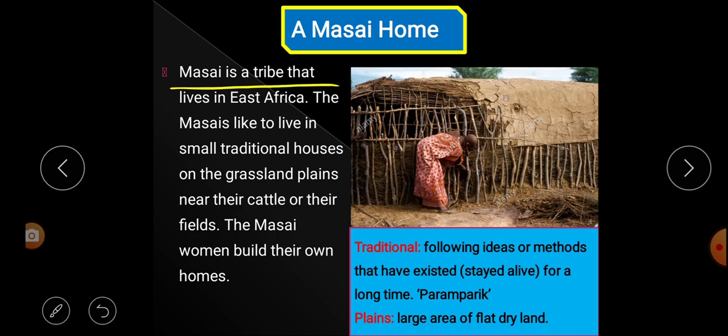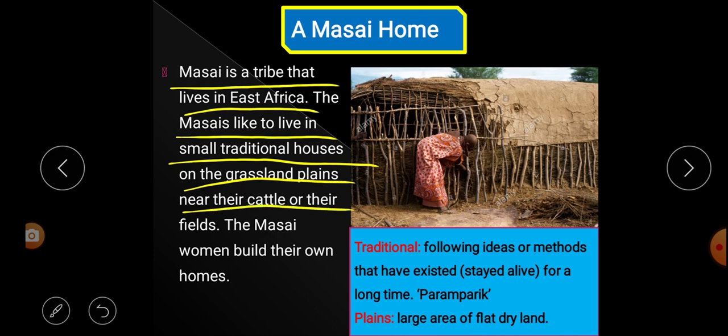Masai is a tribe that lives in East Africa. The Maasais like to live in small traditional houses on the grassland plains near their cattle or their fields. The Maasai women build their own homes.